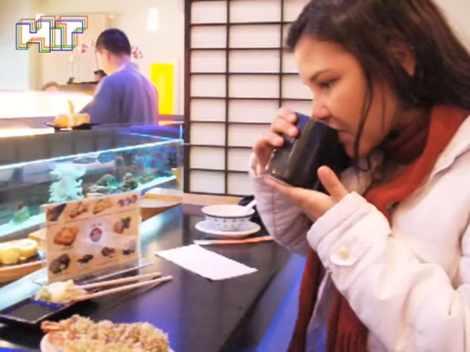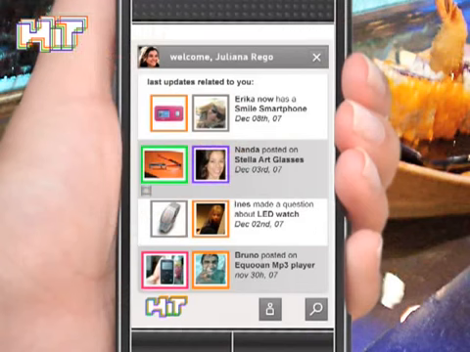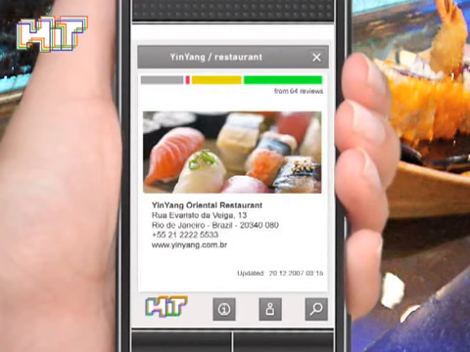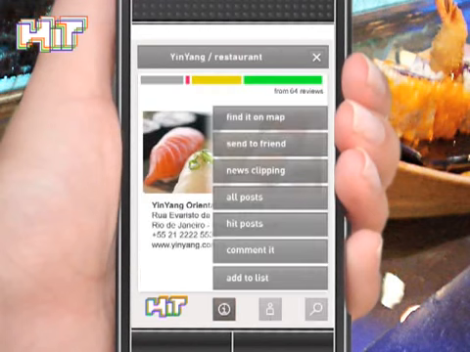In the second case, the user wishes to make a comment about the service. From the welcome screen, she goes to search and chooses the Identify this location button that finds the associated profile using GPS. At the info menu, she presses the Comment Here button.